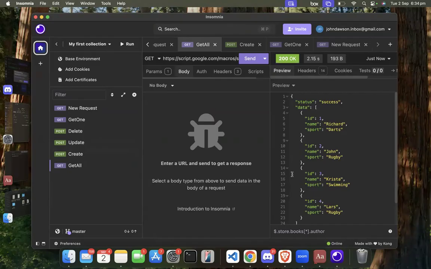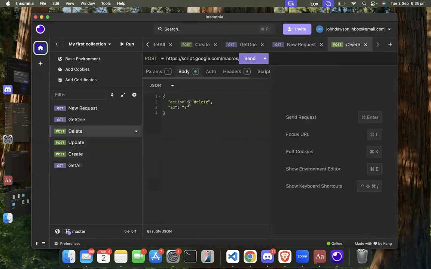Previously, it was just coming through as a list. One of the things I did in my get functions is I mapped over that list and tied them to keys, so I can send everything through as an object, which is just easier to work with for us in React. So I've got all these in here. Like I say, it was really basic: who you are and what sport you like. So if I want to say delete John Rugby, I can send this through,